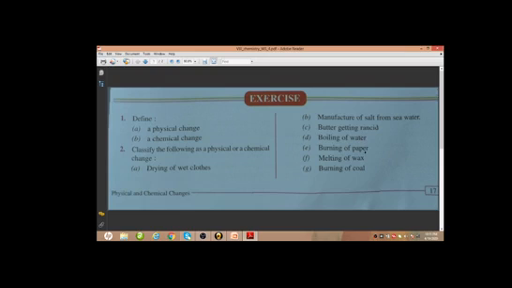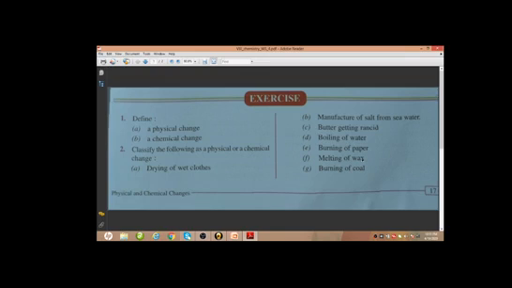Burning of paper, just like fuel, burning of paper is an example of chemical change because here we are getting new substances as ash along with carbon dioxide and water vapor. So this is a chemical change, and this change is permanent and irreversible, so this is a chemical change.